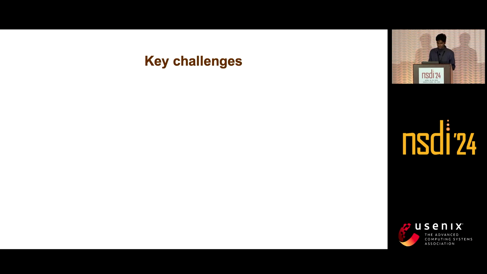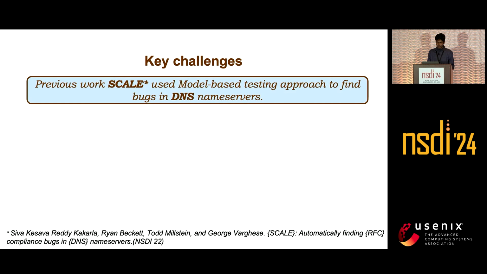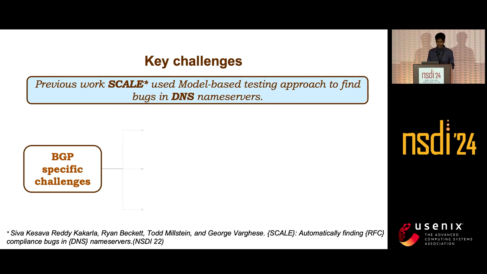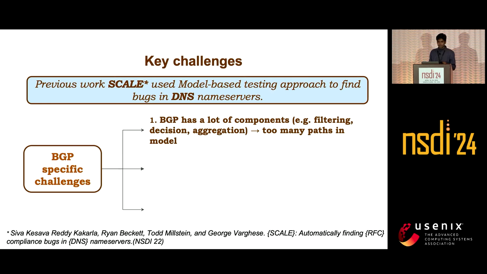Now, what are the key challenges in this BGP test generation? This model based testing approach was previously used in a work called Scale for finding bugs in DNS name servers. But what are the BGP specific challenges? The first is that BGP has a lot of components like filtering, decision process, and aggregation, and they interact with one another. If we build a monolithic model, it would suffer from path explosion similar to symbolic execution. So we cannot build a monolithic model. The second problem is that BGP is stateful.